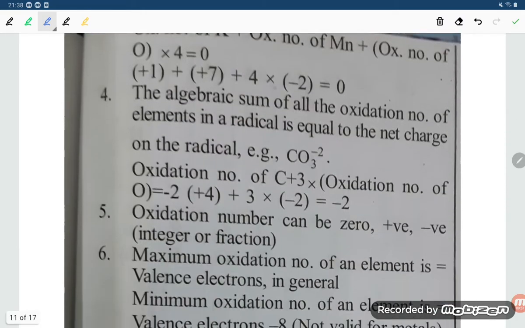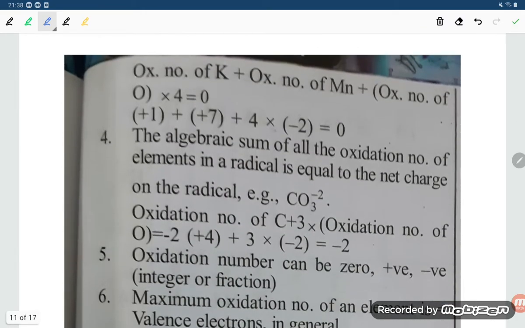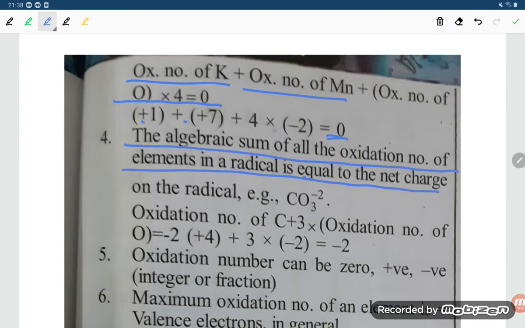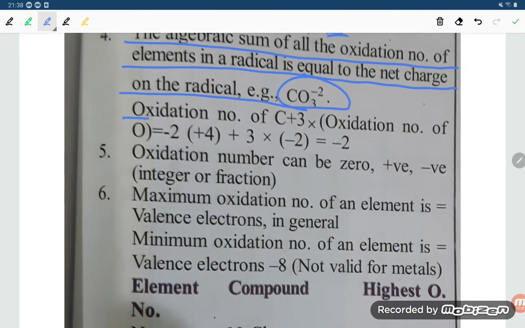KMnO4 is taken as an example. So the oxidation number of K plus the oxidation number of Mn plus the oxidation number of O into 4 is equal to 0. So +1 plus Mn plus 4 into -2 is 0. The algebraic sum of the oxidation numbers of all the elements in a radical is equal to the net charge on the radical, for example CO3 2-. So the oxidation number of C plus 3 into the oxidation number of O, which is -2, equals -2, giving C as +4, since +4 plus 3 into -2 equals -2.